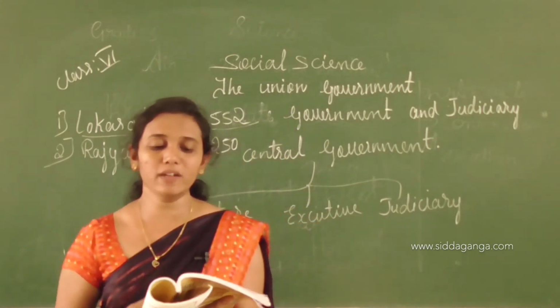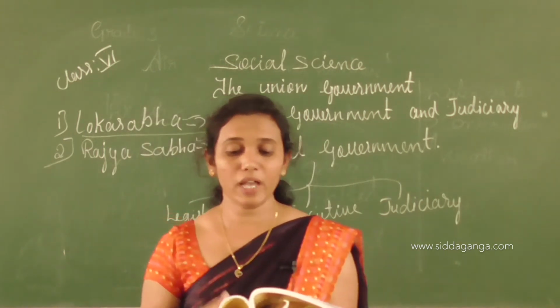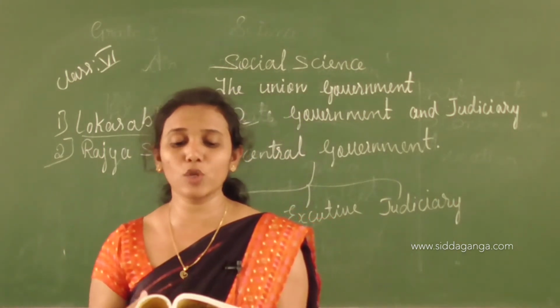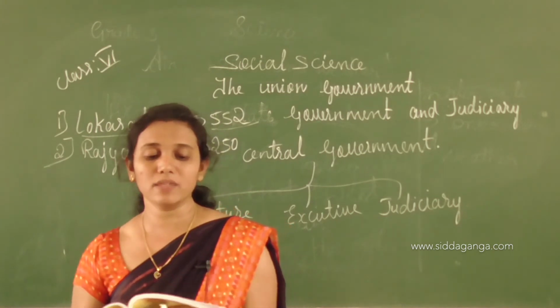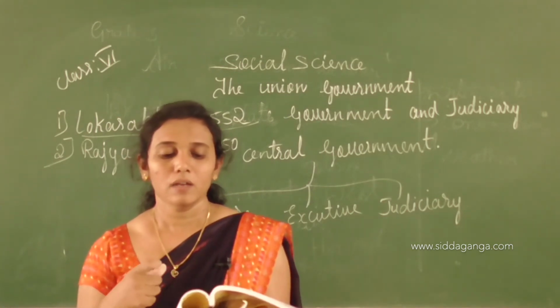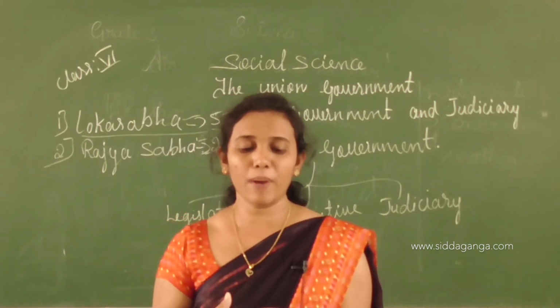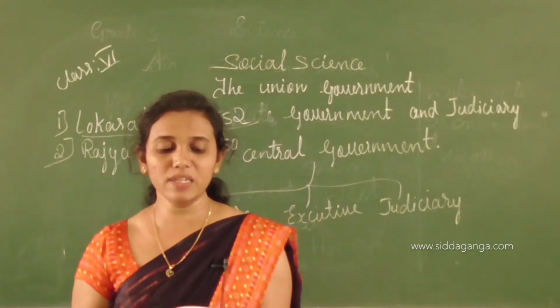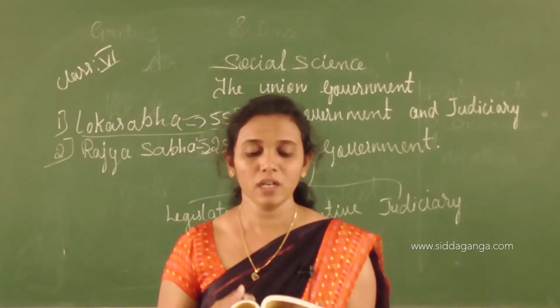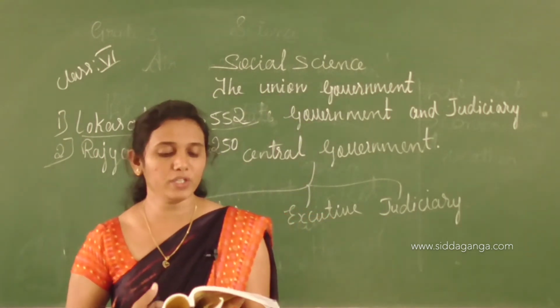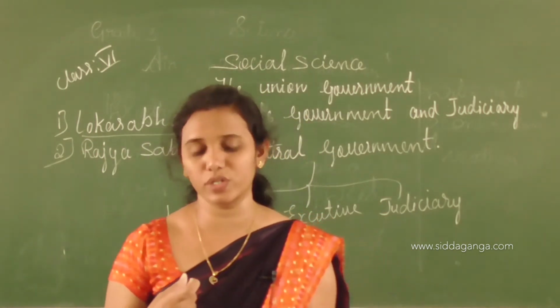The role and function of the leader of the opposition. The leader of opposition occupies a respectable place. His role and functions are pointing out the lapses, if any, on the part of government, reviewing the policies and programs of the government, and giving timely advice to the government, cabinet and administrators.